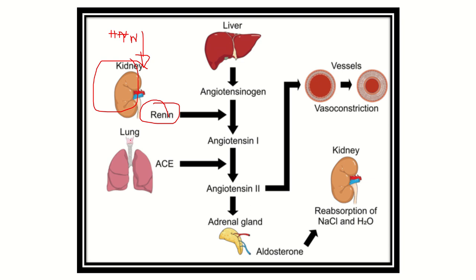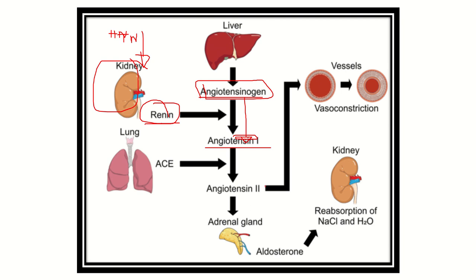So when renin is released in the blood, it finds the angiotensinogen and acts on it, converting angiotensinogen to angiotensin 1. This point is very important. The angiotensinogen circulating within the blood vessel is converted to angiotensin 1 by renin, which is released by the kidney.